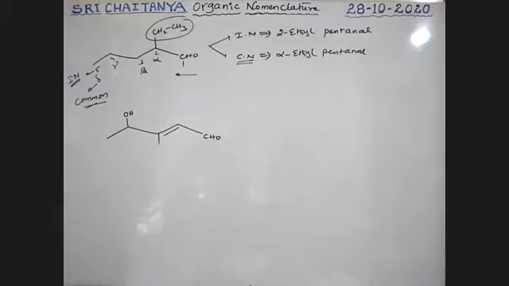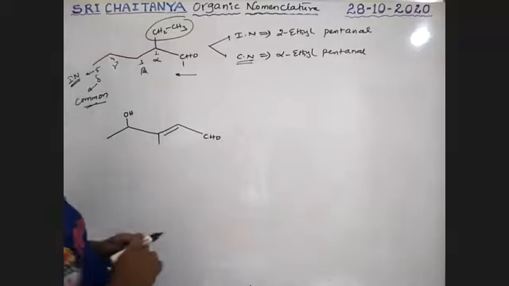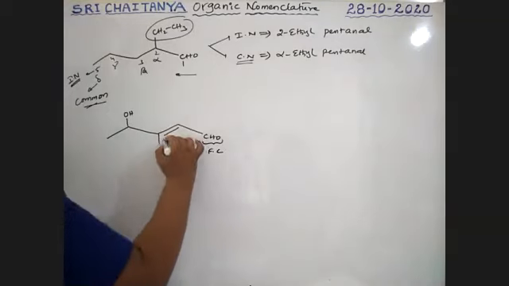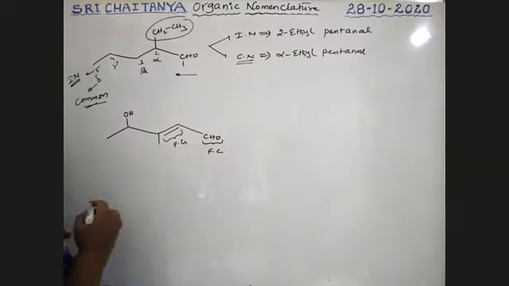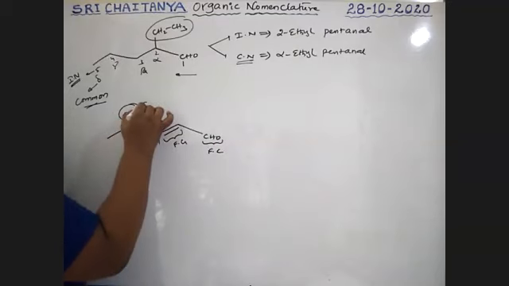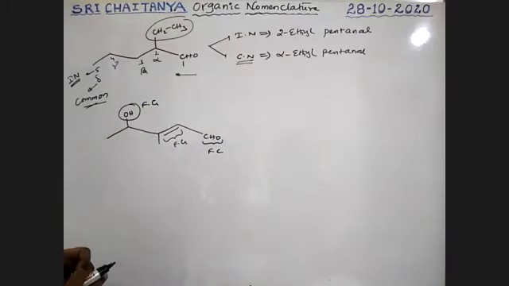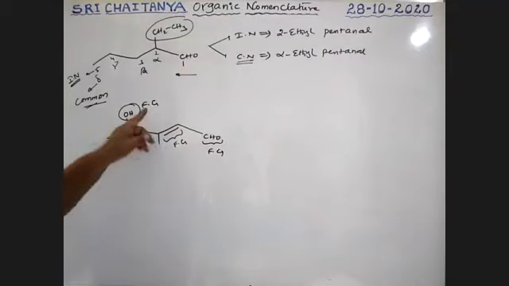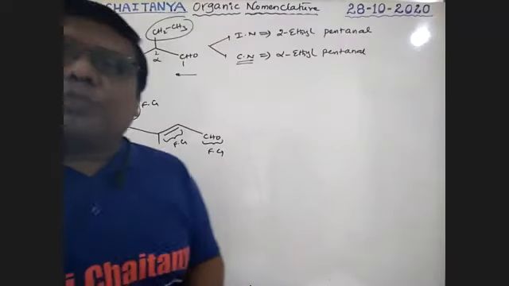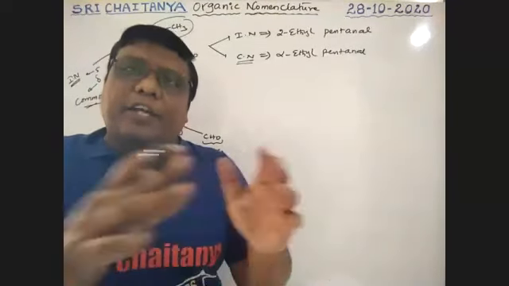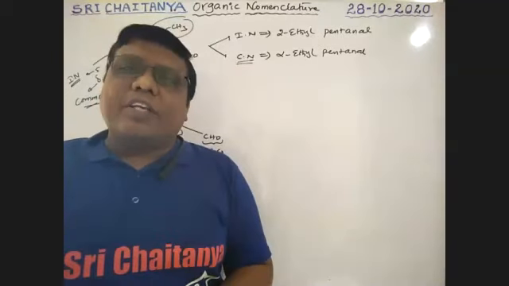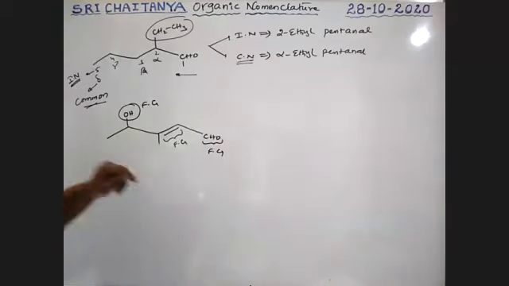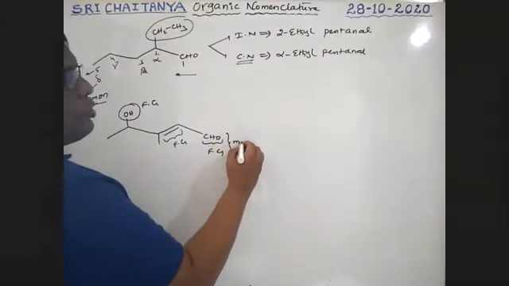Now, what is the name of this compound? See, boys, listen first of all. It is a functional group. It is also a functional group. This is also a functional group, just like in alcohols. Among these three functional groups, which one is the most prior? You can identify the priority order, so check your previous notes. Aldehyde is the highest priority. So therefore, this is the most priority.